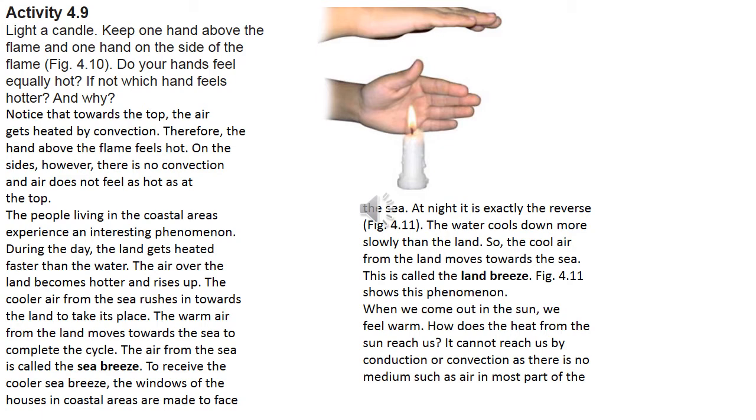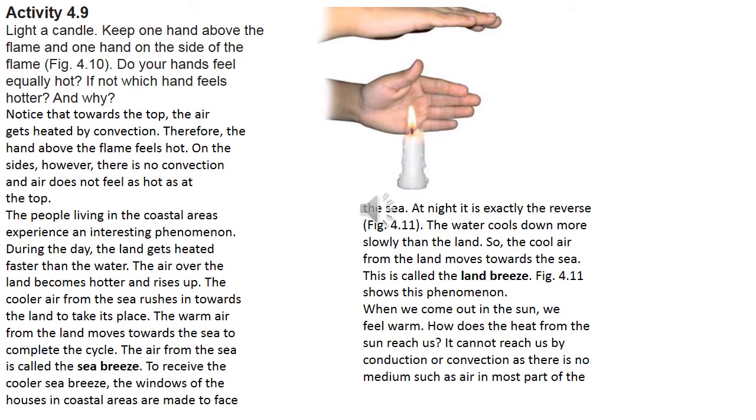The cooler air from the sea rushes in towards the land to take its place. If the place becomes empty, the cooler air from the sea during the daytime blows towards that lower level. So the warm air from the land moves towards the sea to complete the cycle.